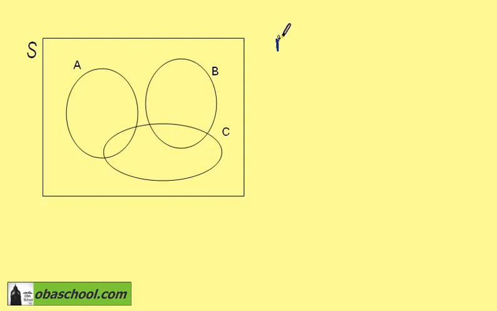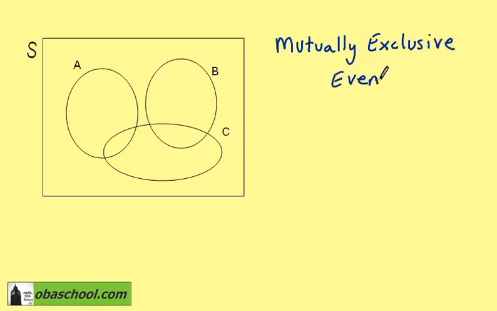In this section, we're going to look at what is meant by two or more events being mutually exclusive. Mutually exclusive events mean that if one of the events happens, the other cannot, like getting a head and a tail on a coin.